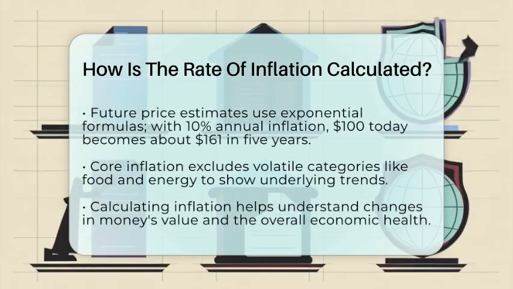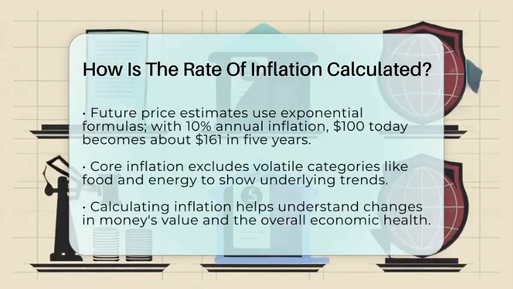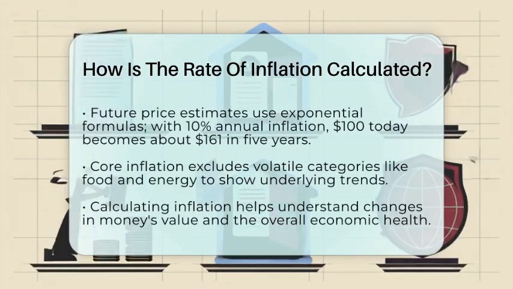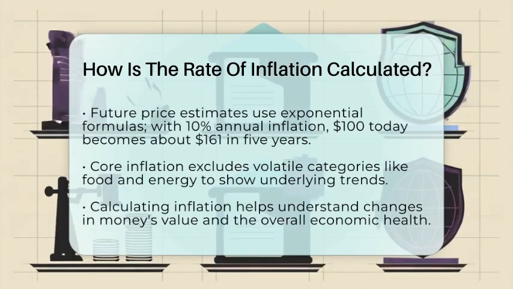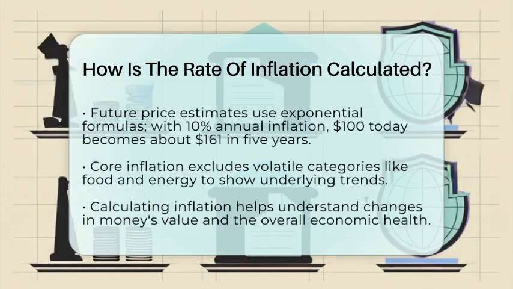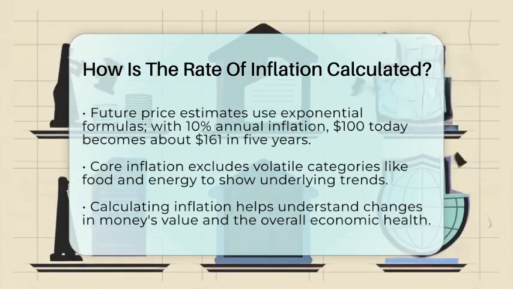When we talk about core inflation, we're focusing on the underlying trend by excluding volatile categories like food and energy prices. This helps us see the true direction of inflation without short-term fluctuations skewing the picture.